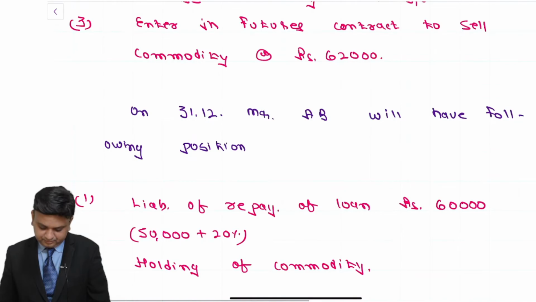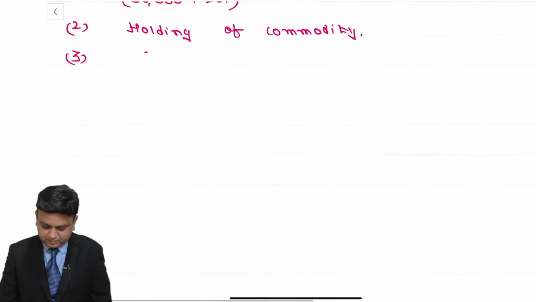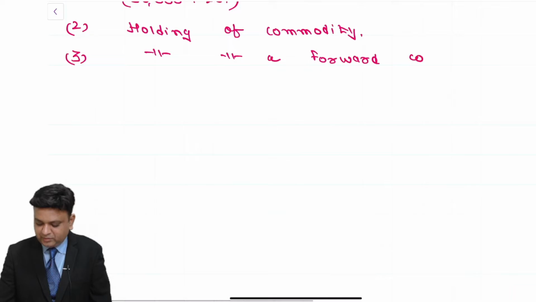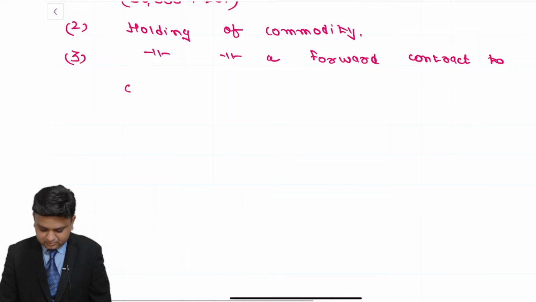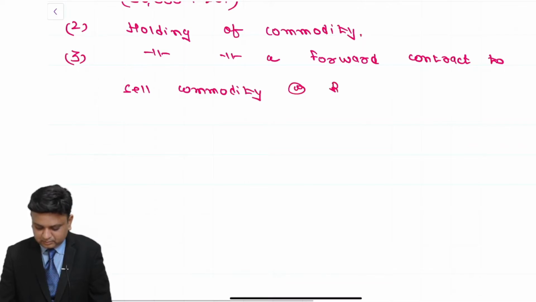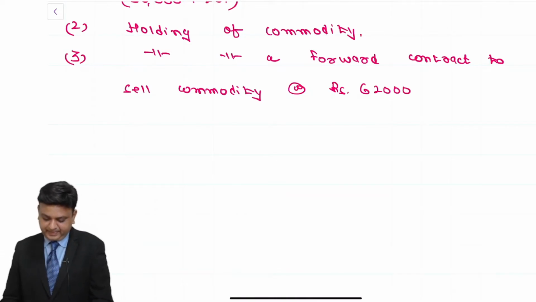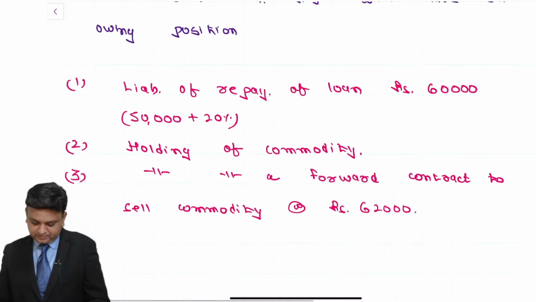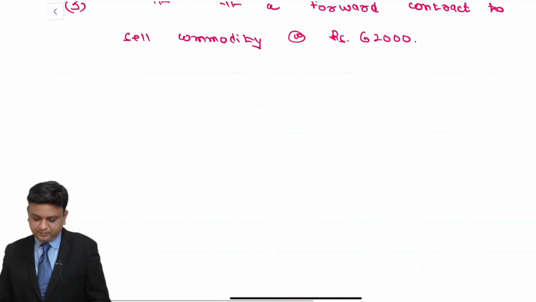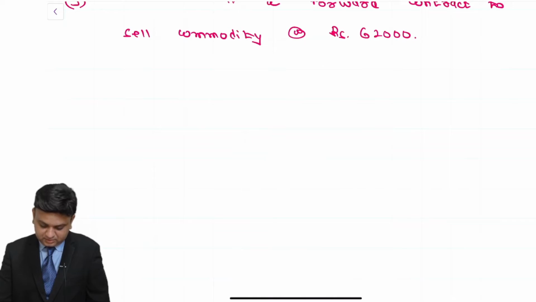Third, holding of a forward contract to sell commodity at the rate of rupees 62,000. Full stop. With paragraph, write down.